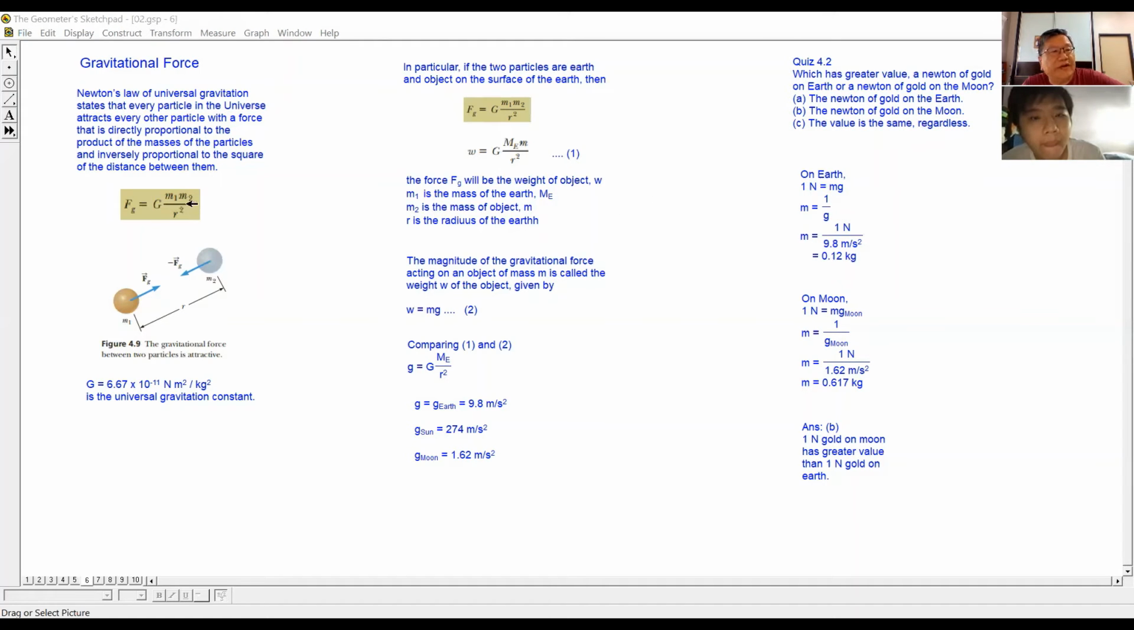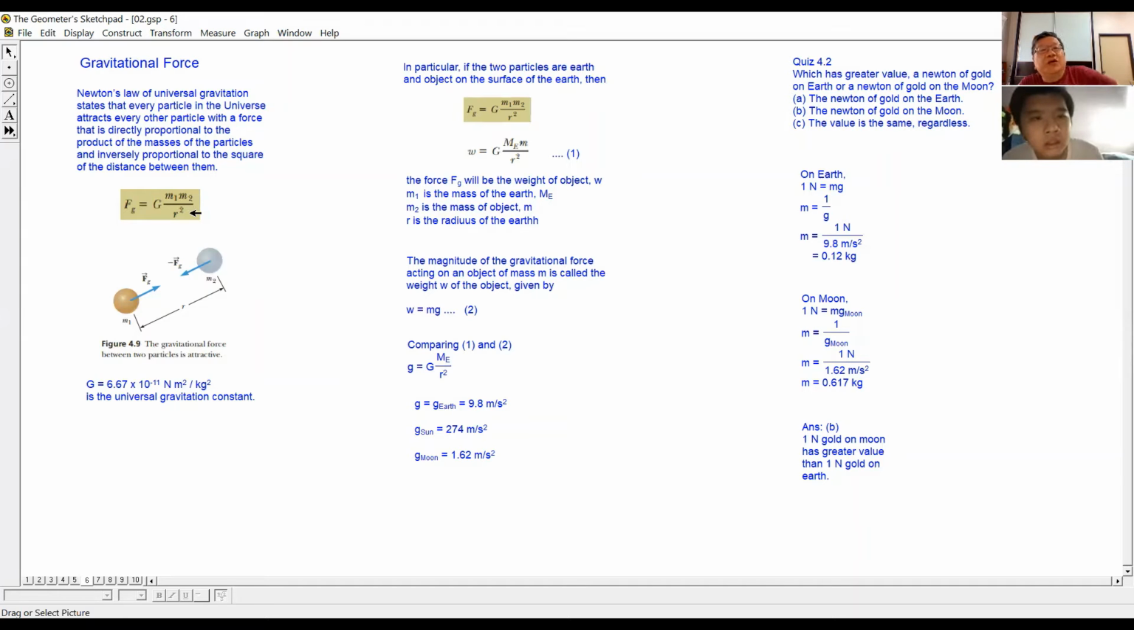Okay, so this is the formula: the product of the mass of the two objects divided by the square of the distance between them. Now, this particular formula, we can apply it to our case. That is something that we are familiar with.